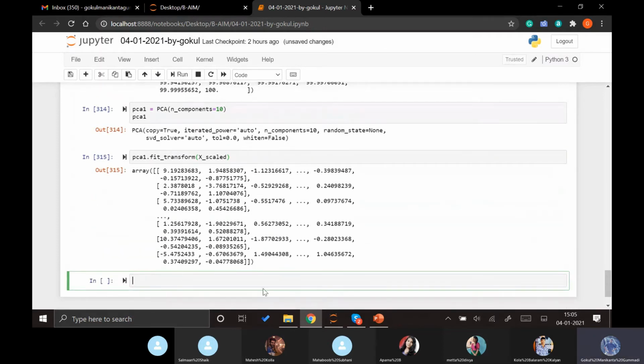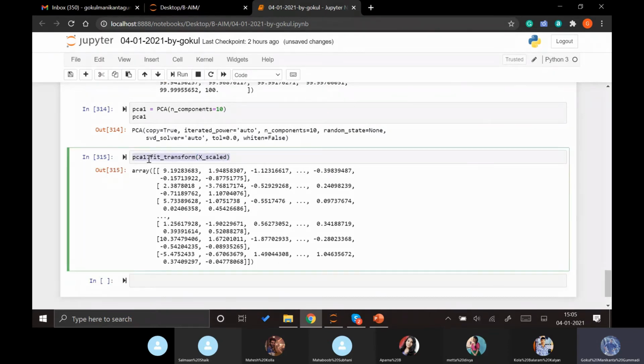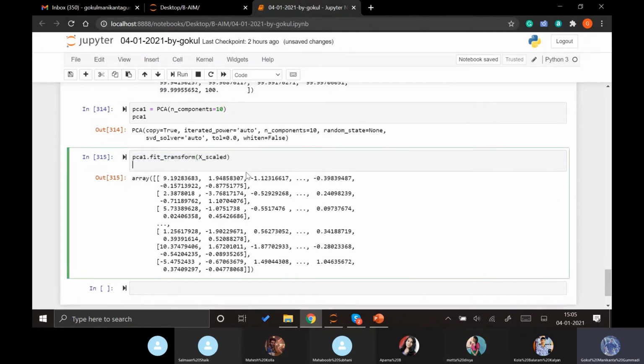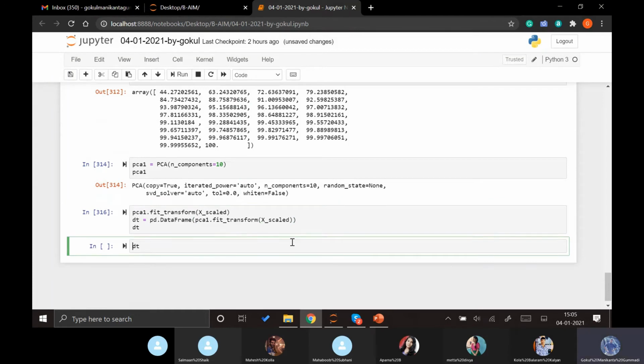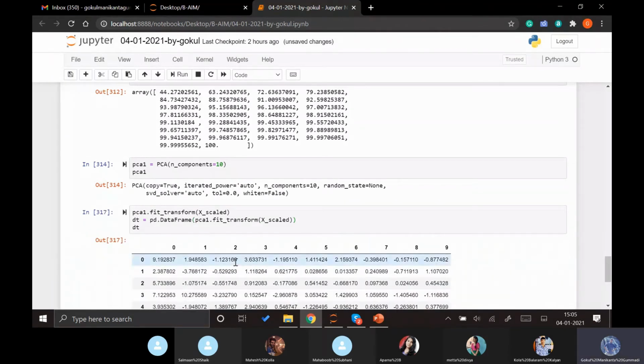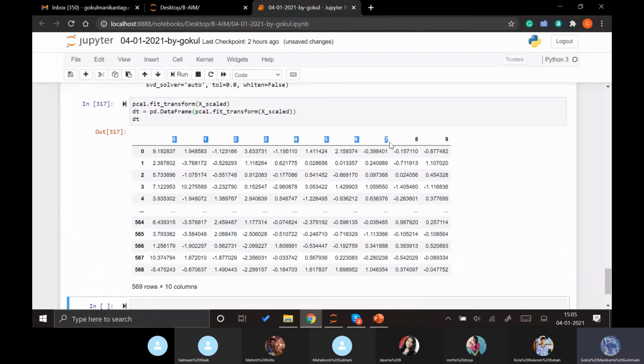Now we have this data set. Actually, this is an array which we need to convert into a data frame and store in a DT. This data frame, which has 10 columns, is the output. These are the 10 principal components which are explaining almost 95% of our previous data.